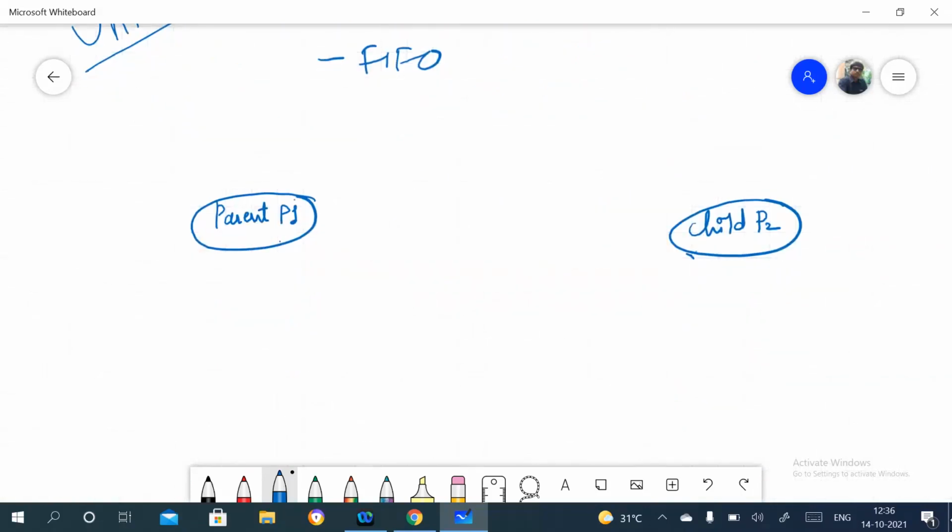Now how can we send a message from P2 to P1? I can use two pipes here. One pipe is here, this is pipe 1. Process P1 can write, or send, a message to this pipe, and from this end P2 will read that message.